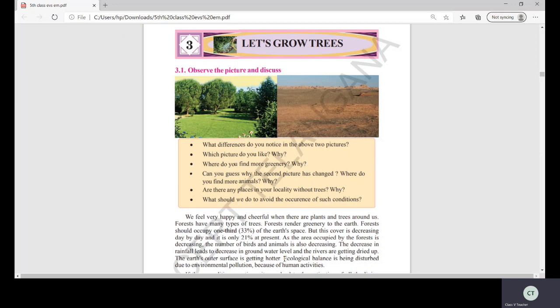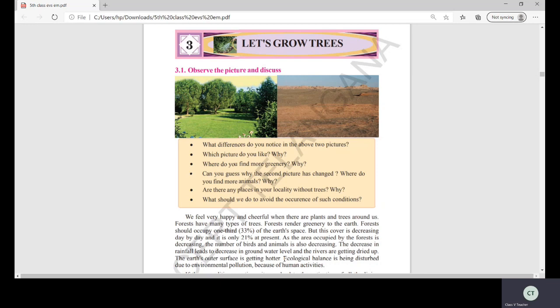Then how are we protected? Because of the layers of the atmosphere. In that, the ozone layer is there that protects us. But because of our actions, what is happening? The ozone layer is getting damaged. When it is getting damaged, what is happening? The hotter gases from the sun are directly falling on the earth.